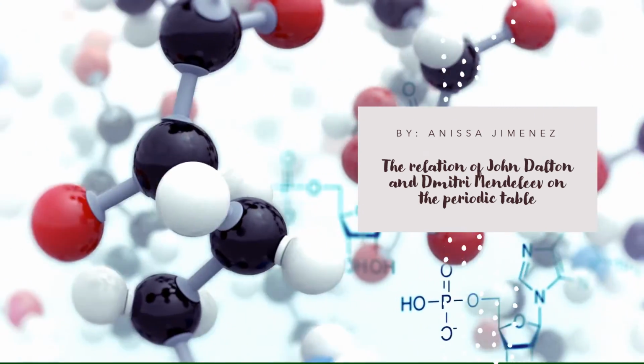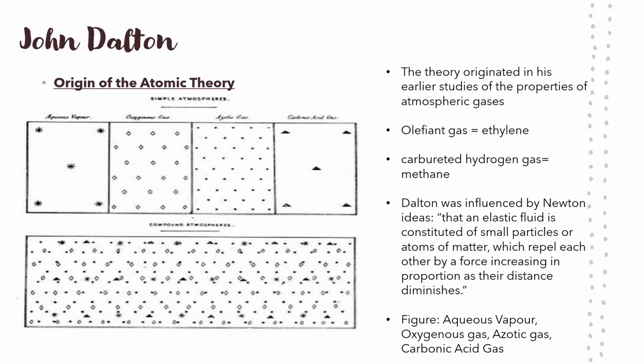I'll be discussing the relation of John Dalton and Dmitri Mendeleev on the periodic table. John Dalton is remembered today for introducing the atomic theory into chemistry. The atomic theory first occurred to him during his investigation of olefin gas and carbureted hydrogen gas. From the experiments, he focused on both carbon and hydrogen, and he found that if he calculated the carbon in each the same, then carbureted hydrogen gas contains exactly twice as much hydrogen as the olefin gas does.